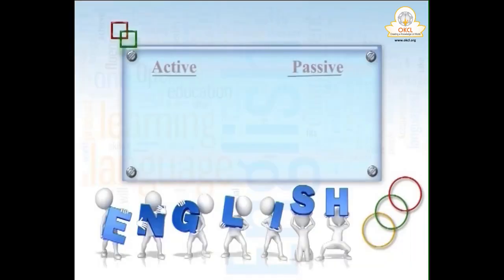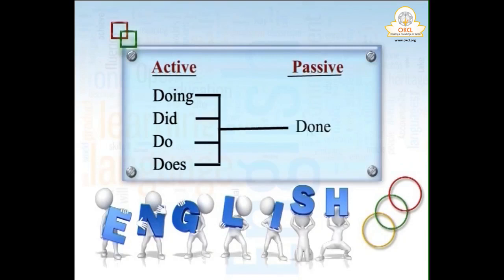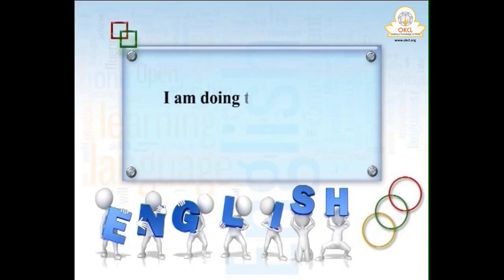All these 6 tenses plus imperative. Imperative is also simple present, but a slightly different format. But one thing you will notice: from active to passive, whatever the form of the verb in active, it may be doing or did or do or does, but in passive it has to be the 3rd form, the past participle, done. Like I am doing this work, this work is being done. See, always it is done.